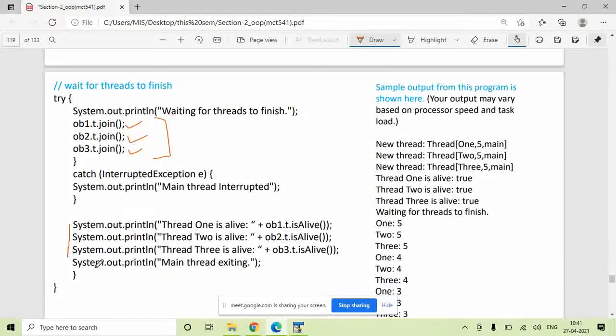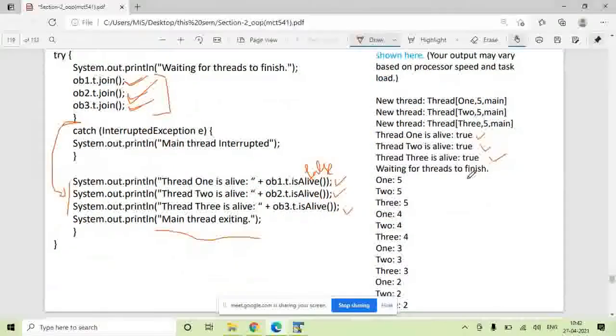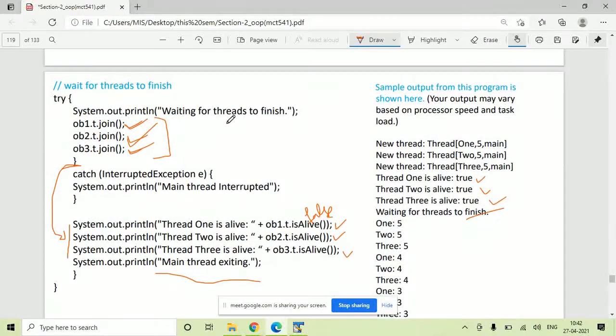Once all three threads finish their execution, only then you come here and print that the main thread is exiting. And here, if you check the status of thread 1, thread 2, and thread 3, since the control has come from here, it means thread 1, thread 2, and thread 3 are already over. So here you will see the status as false. First the status of all three threads was true, then we waited for the threads to finish.